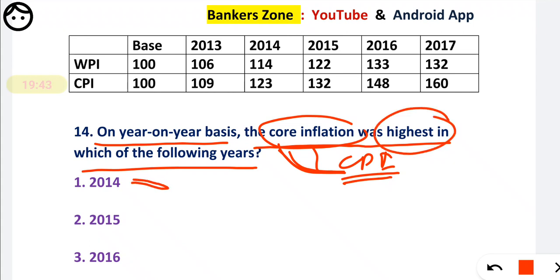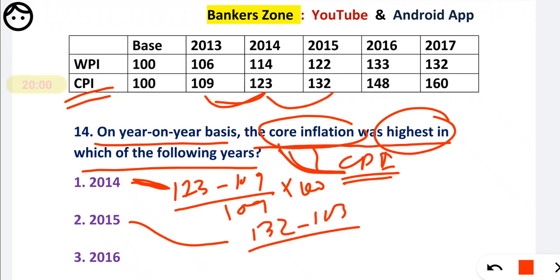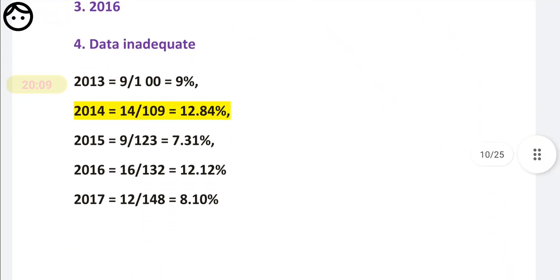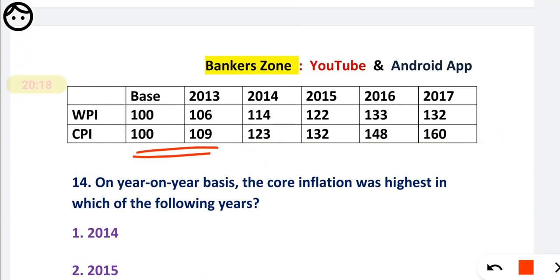So for 2014 we will calculate. We have to consider the CPI. For 14, it is 123 minus 109, divided by 109, into 100. You calculate it yourself. For 2015, again we have to calculate, that is 132 minus 123, divided by 123, into 100. In this fashion you have to solve for the given options. I have given the solution here also. See how 2013 has been calculated: there is a 9 increase over the 100, so we can say a 9% increase. In this fashion you have to calculate for each year.